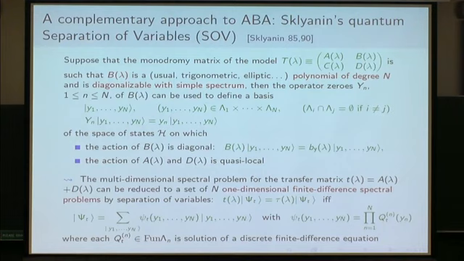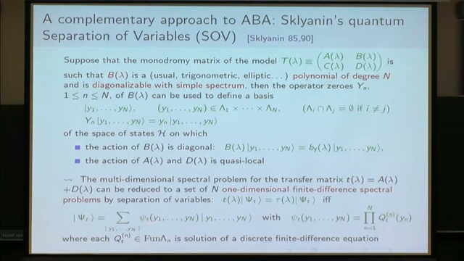Okay, so now that you have this basis, what is very nice is that you can write in this basis your spectral problem for the transfer matrix, and a priori you have some multi-dimensional spectral problem.